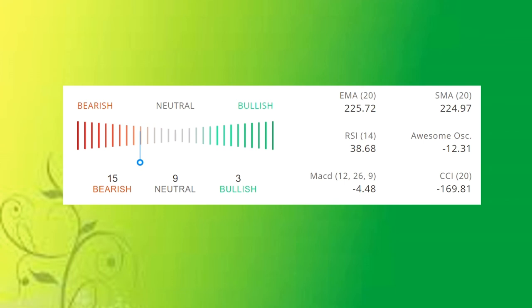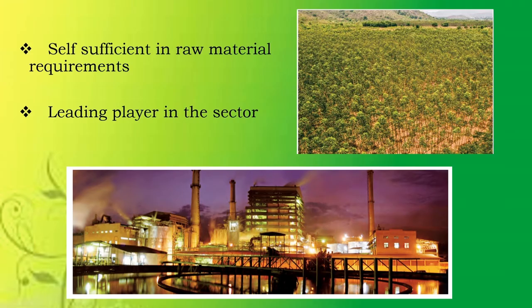In the technical indicators of the company, 15 say that the stock is bearish, 9 say that the stock is neutral, and only 3 indicators say that it is bullish. So here we can say that the strength of the stock is very weak.